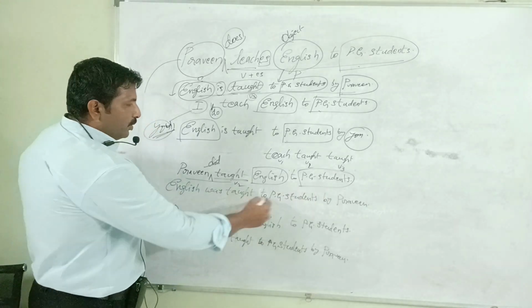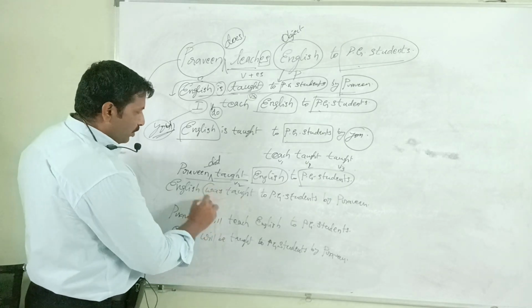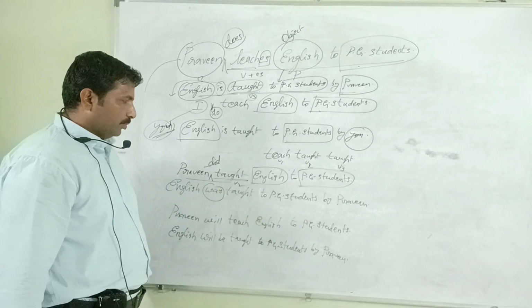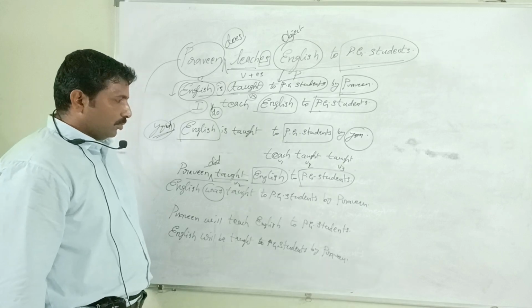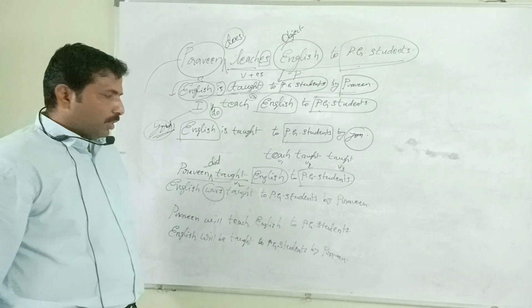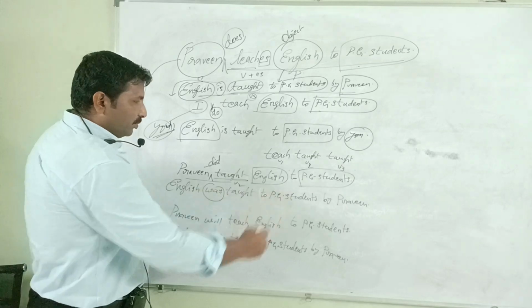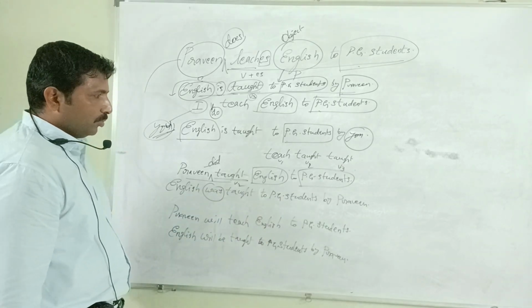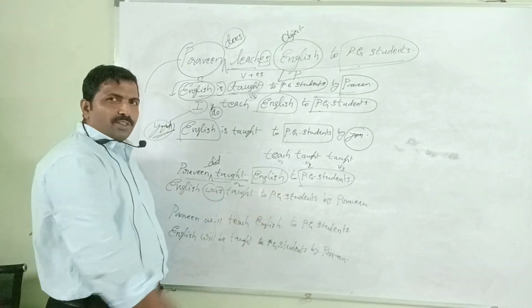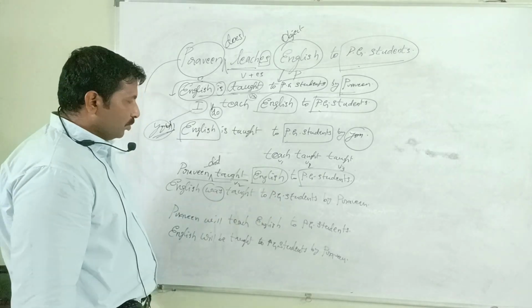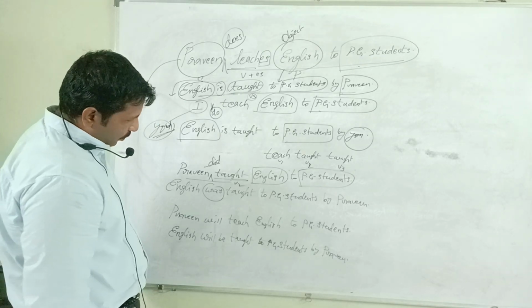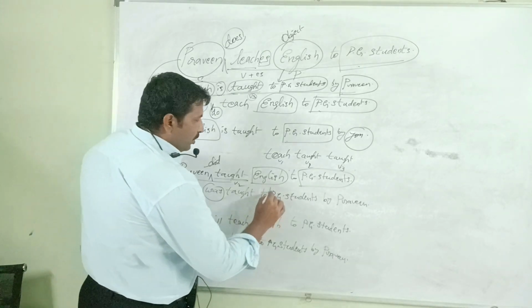What is the auxiliary verb here? Was. Negative sentence: English was not taught to PG students by Praveen. Again, yes or no question: Was English taught to PG students by Praveen? Negative yes or no question: Was not English taught to PG students by Praveen? PG students must be the answer.